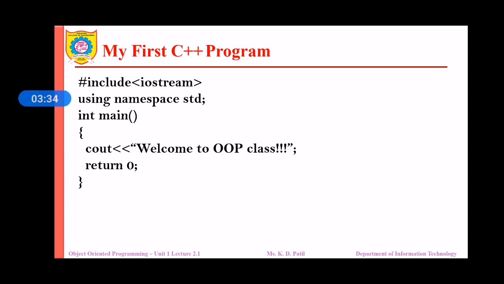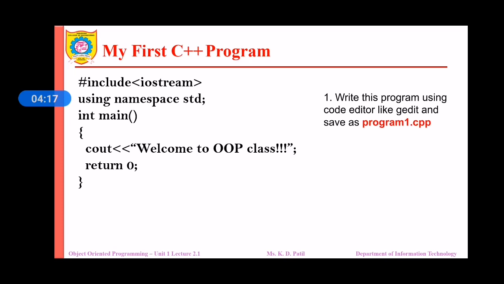The word int in front of main indicates that main is a value returning function and returns an integer value. If you observe, one more statement is available in the program, that is return 0. This statement is used to return the exit status of the application. Return 0 indicates the return value 0 to its caller. Returning 0 is a success status, like saying the program worked fine. If the value is not 0, it indicates that some errors are there in the program.